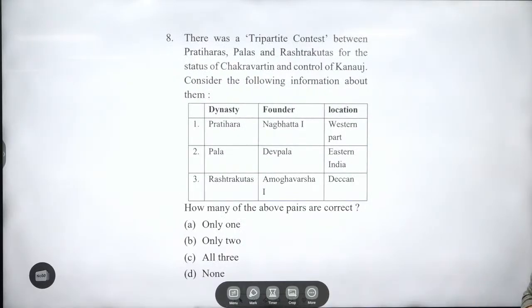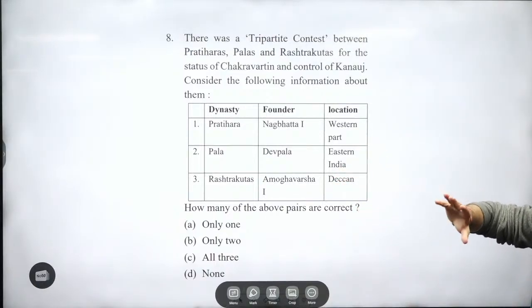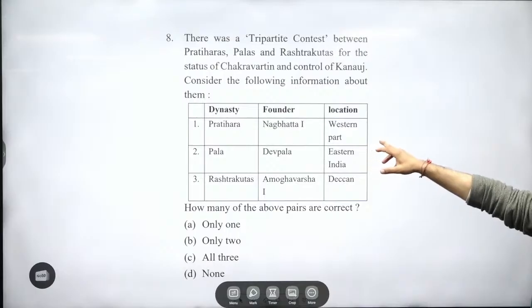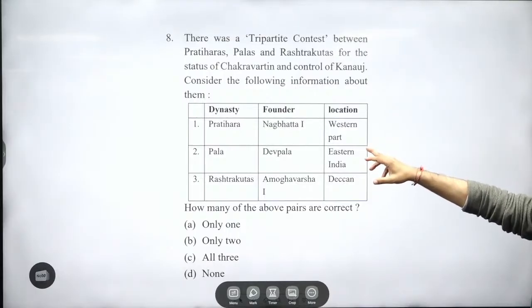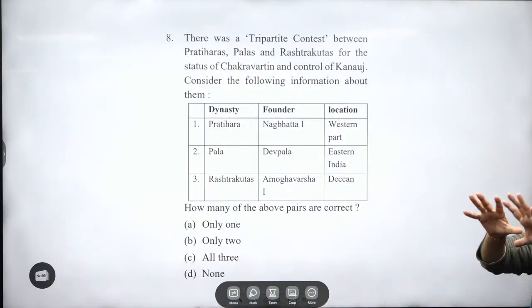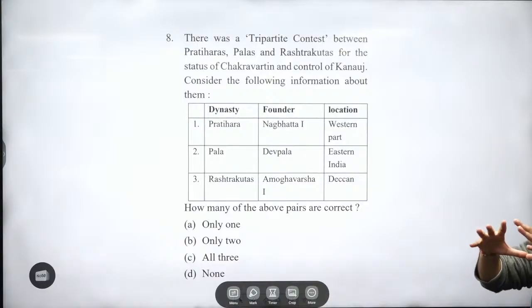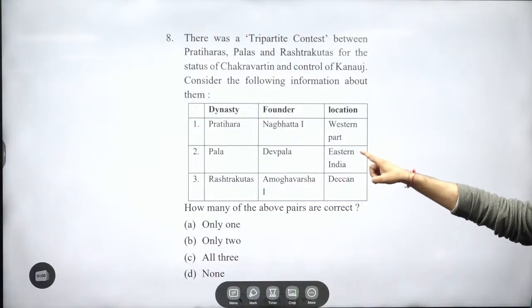Eighth, a question based on founders and their respective dynasties. These types of questions you will be seeing in the examination, not with respect to only Gurjara-Pratiharas, Palas and Rashtrakutas, but with respect to Rajput kingdoms also. Pratihara, Nagabhatta, western part. Right or wrong? Somewhere you will find a founder as different. I have told you, because Gurjara-Pratiharas were expanding in branches, and there were several branches in the western Gujarat part. Certain branches were expanded by Dadda, certain branches by some other ruler. But the main branch which expanded and took control over Kannauj was under Nagabhatta.